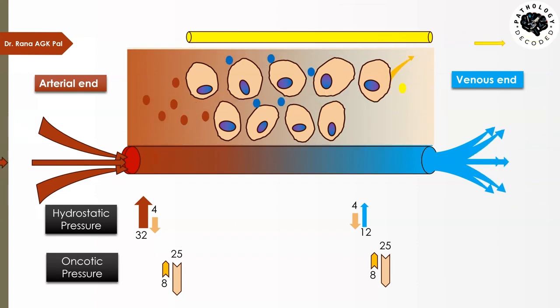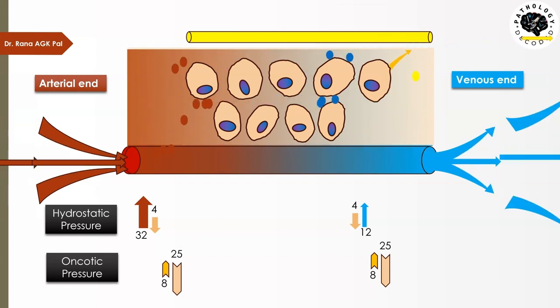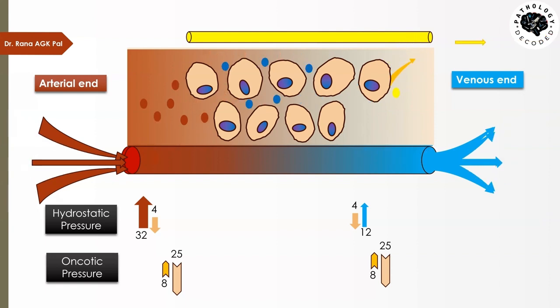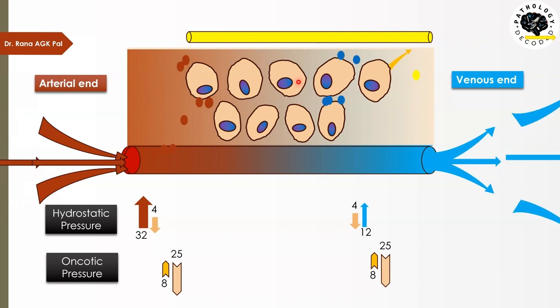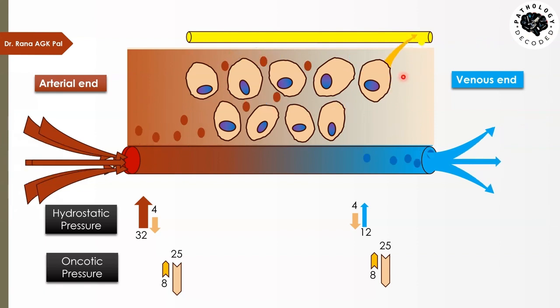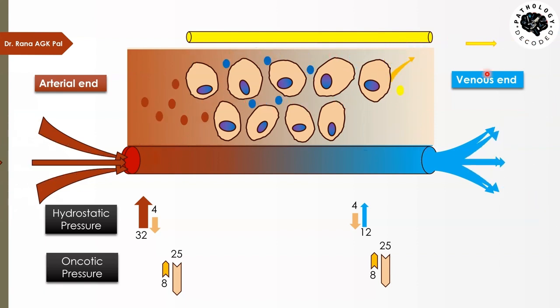So here you see in this slide, the blood is coming in, the fluid carrying oxygen and nutrients is going inside on the arterial end. It collects the waste material, carbon dioxide, etc., from the cells and goes back into the vessels to go towards the heart, and some amount of the fluid is handled by the lymphatics.